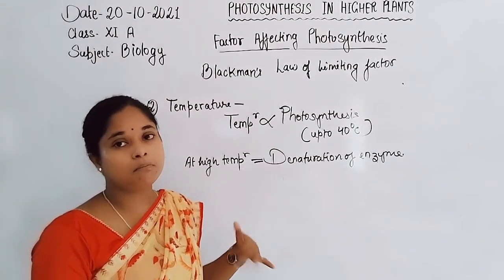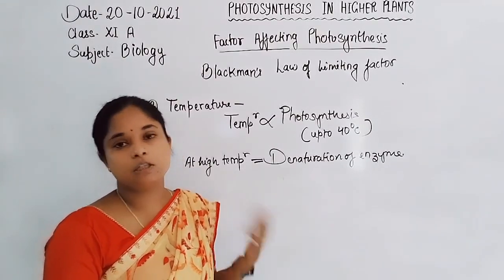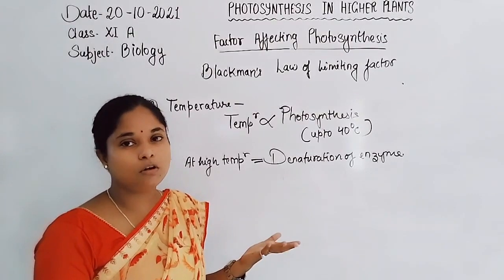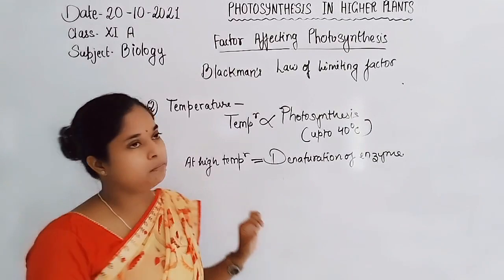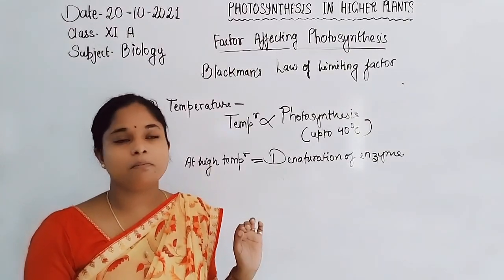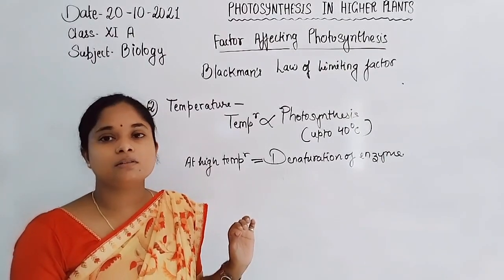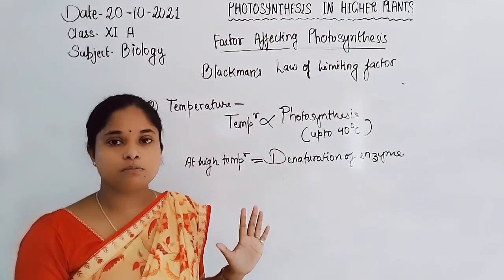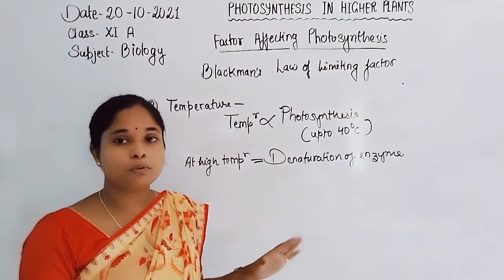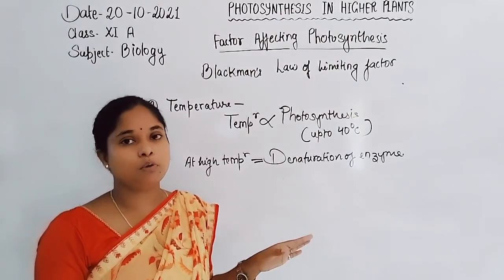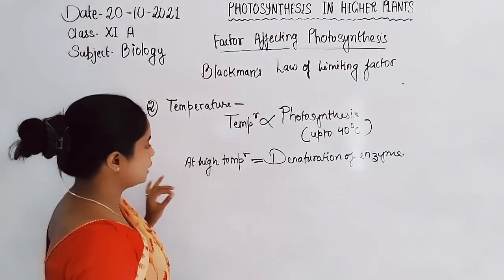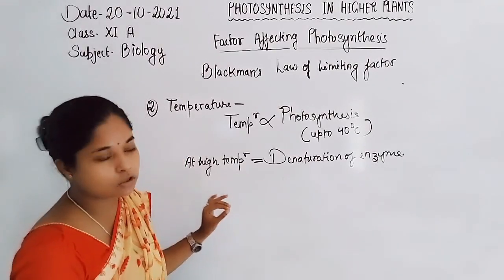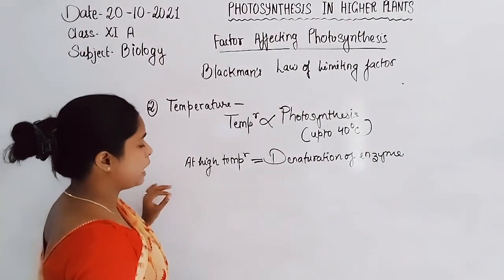This pocket is formed only by globular proteins, in the tertiary structure of protein, which is formed by disulfide bonds and hydrogen bonds. At high temperature, the disulfide bonds, hydrogen bonds and peptide bonds are broken, and denaturation of enzyme takes place. That's why denaturation of enzyme takes place at high temperature.